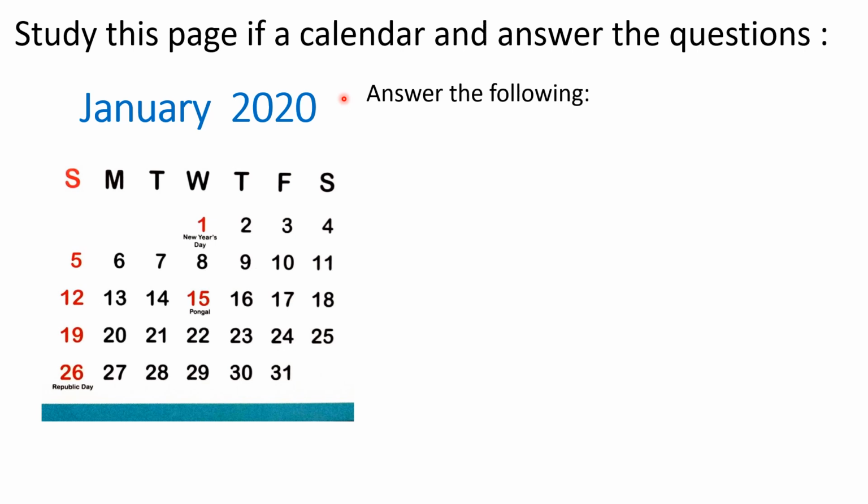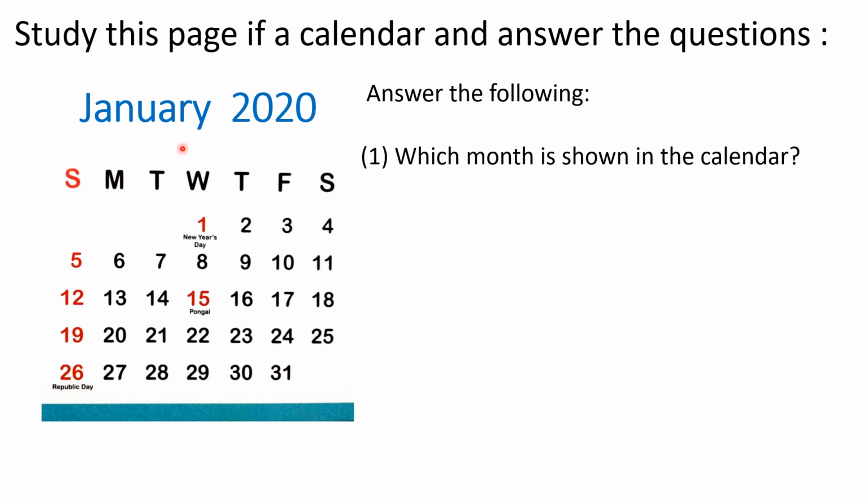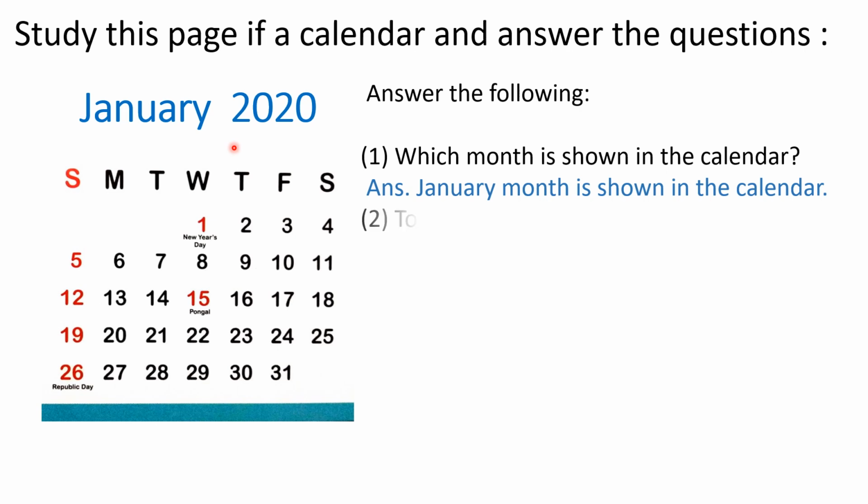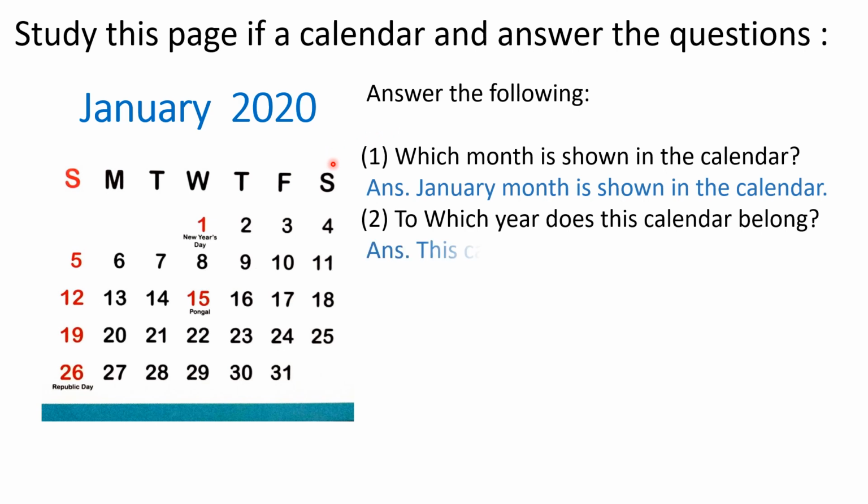Answer the following. Which month is shown in the calendar? Here the month is written, so we will write the answer. January month is shown in the calendar. Second question. To which year does this calendar belong? Here the year is mentioned, so we can write the answer. This calendar belongs to year 2020.